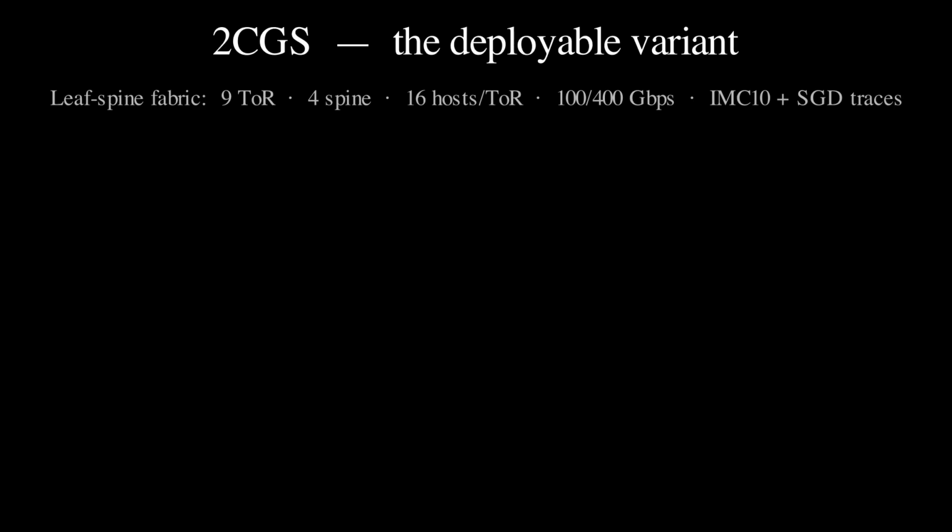The packet-level evaluation runs on a realistic leaf-spine fabric. 9 top-of-rack switches, 4 spines, 16 hosts per rack. 100 gigabit per second on the access links, 400 gigabit on the uplinks. 2 production traces drive the workload, IMC10, a data center capture, and SGD, a distributed training trace.